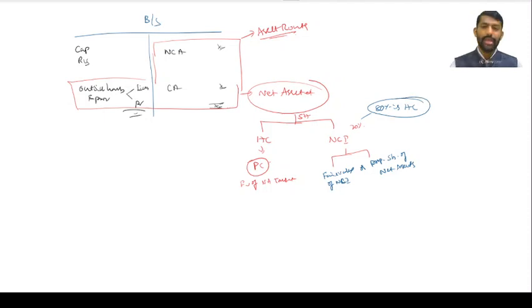In a problem, suppose it is clearly given that purchase consideration is for 80%, they have paid so much money. Then you have to compare the net assets taken and the purchase consideration. If purchase consideration is over net assets, it results in goodwill. If net assets are over purchase consideration, it results in capital reserve. Goodwill or capital reserve will be for the holding company's proportion only.